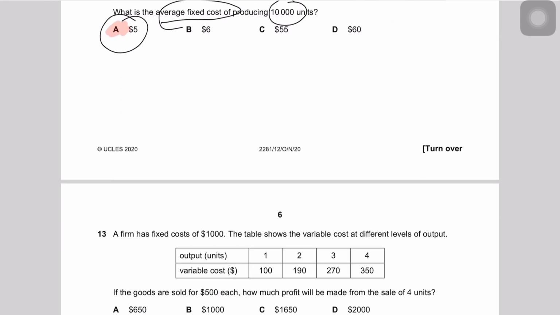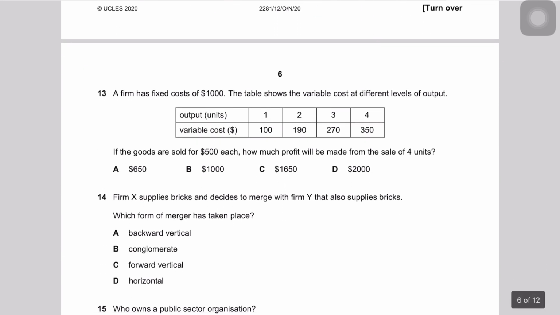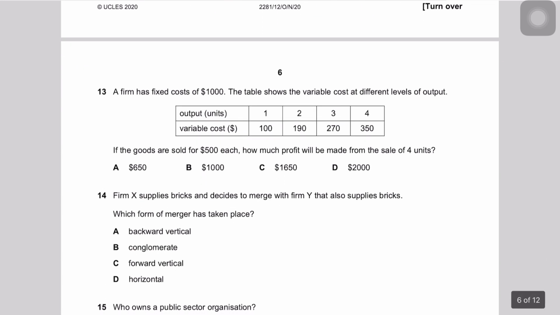So moving forward, question number 13 says, a firm has a fixed cost of 1,000. The table shows the variable cost at different levels of output. Output 1, 2, 3, 4, 5, and then you have variable cost 100, 190, 270, and then 350 respectively. If goods are sold for 500, so the selling price is given as 500 per unit, and then your fixed cost is 1,000.